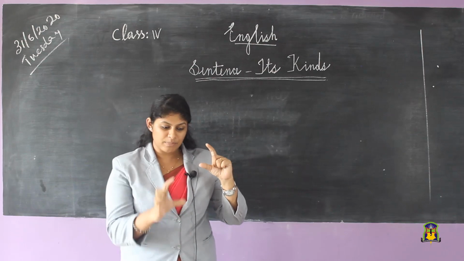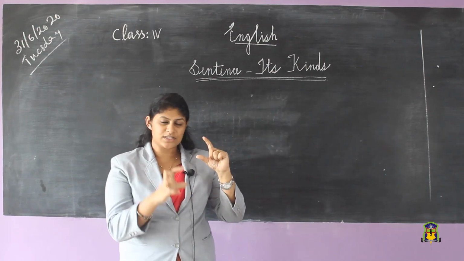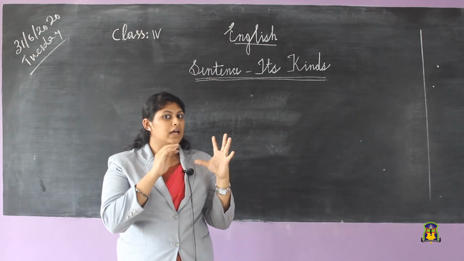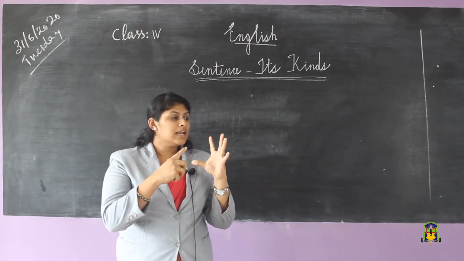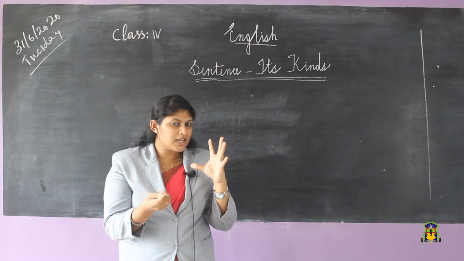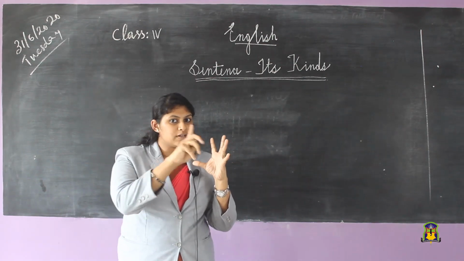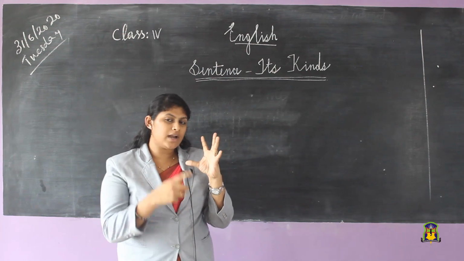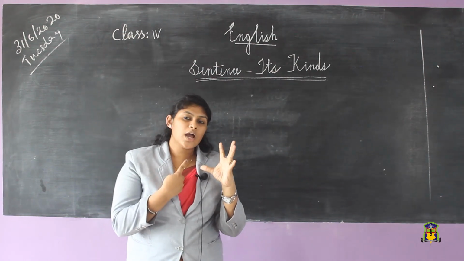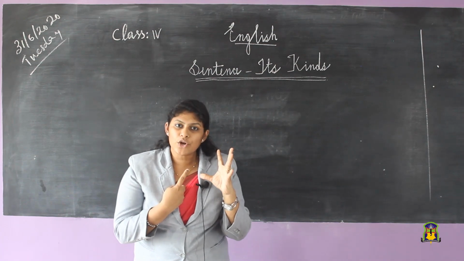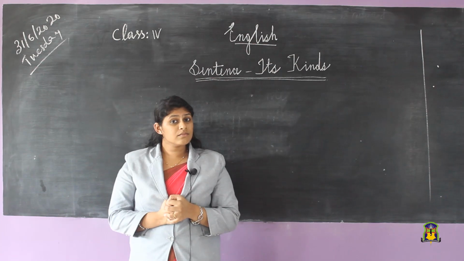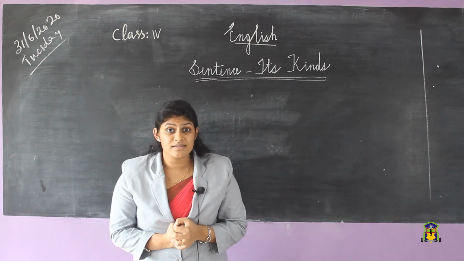You see one picture, that is a sentence. That means you just try to imagine sentence is a flower and that flower has 4 petals. Like that, our sentence has 4 kinds. First one is assertive, second is interrogative, third is imperative, and next is exclamatory. So now I am going to discuss interrogative sentence. What do you mean by interrogative sentence?